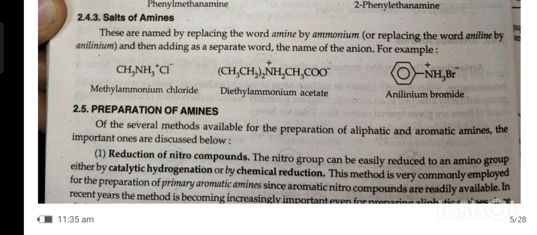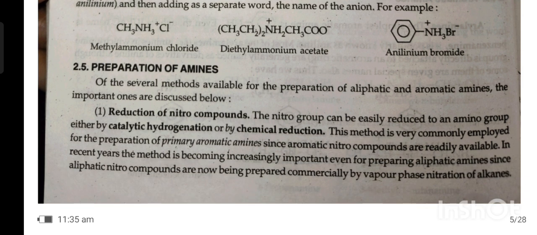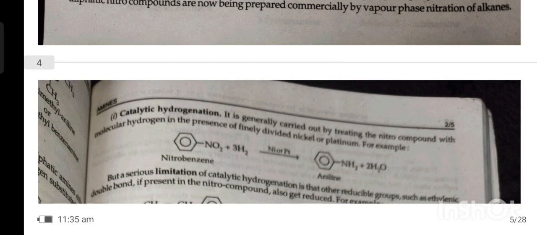Since aromatic nitro compounds are readily available, in recent years the method is becoming increasingly important even for preparing aliphatic amines, since aliphatic nitro compounds are now being prepared commercially by vapor phase nitration of alkanes. First, catalytic hydrogenation. It is generally carried out by treating the nitro compound with molecular hydrogen in the presence of finely divided nickel or platinum. For example, nitrobenzene in presence of hydrogen and nickel or platinum gives aniline.